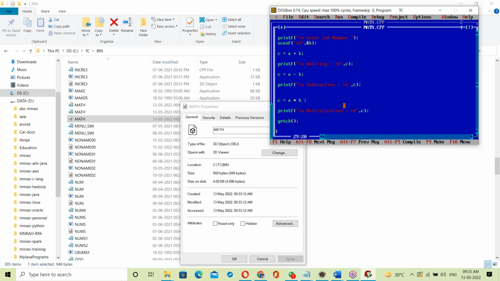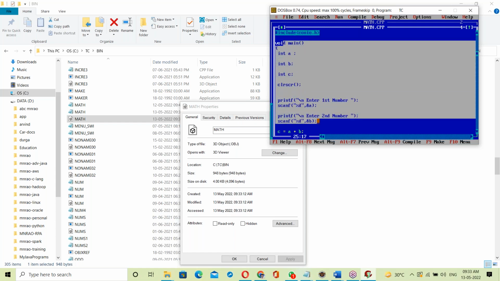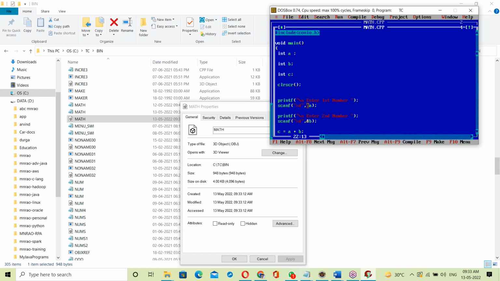So this is your C program, right? The object file contains the binary code for the C program.